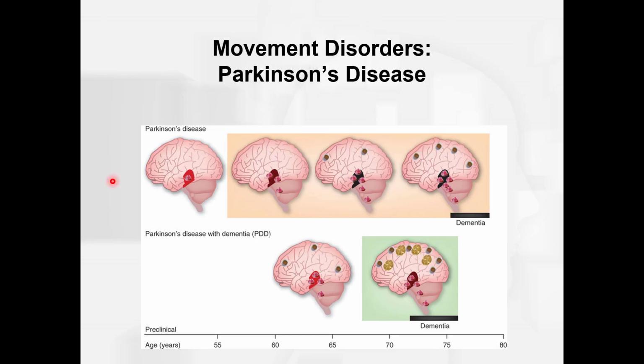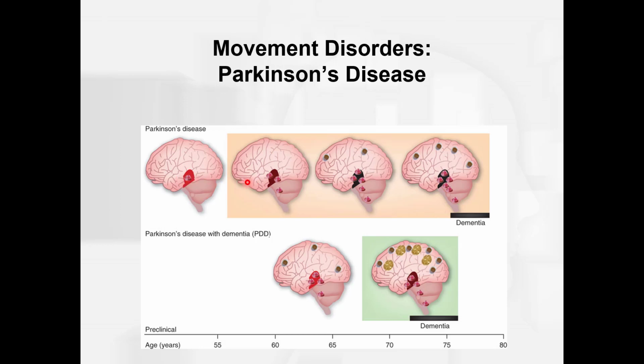All right, so here's a diagram showing you the progression of Parkinson's disease and then Parkinson's disease with dementia, which sometimes people also classify as Lewy body disease. So here the person is preclinical, okay, and you can see that they already have some of this alpha-synuclein, and maybe that's what's killing those dopamine neurons in the substantia nigra.